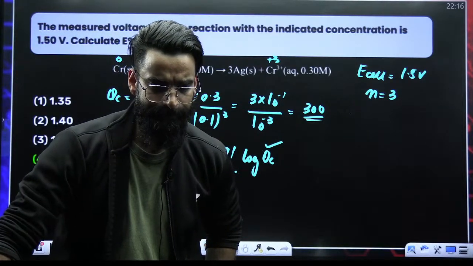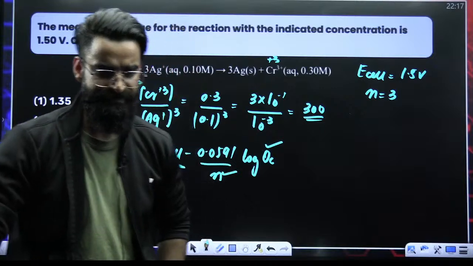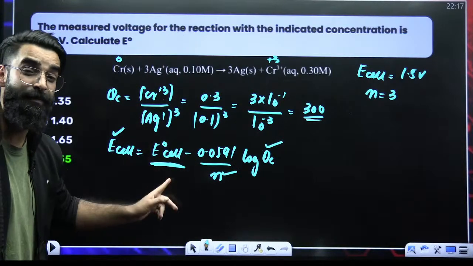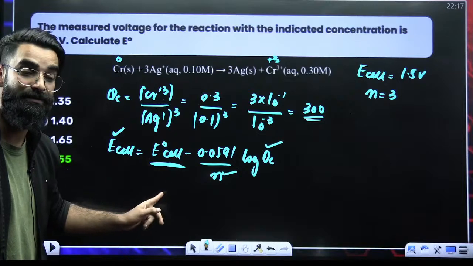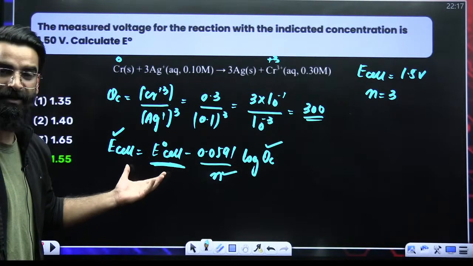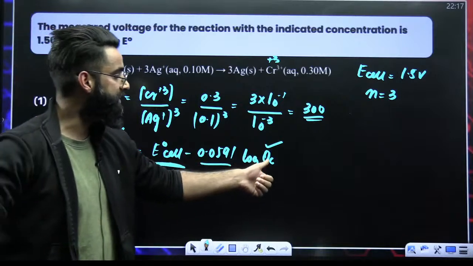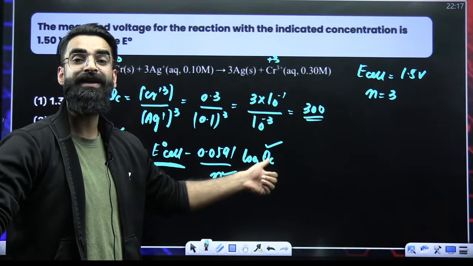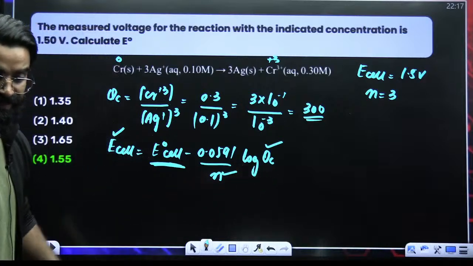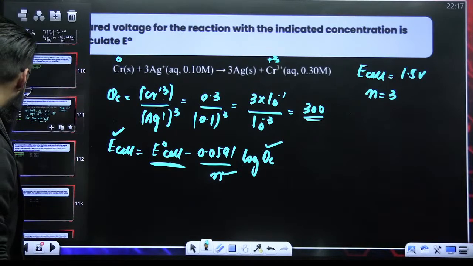Got it, people? So it is now the matter of calculation only. I'm again repeating, the calculation part is going to be easy in the question. It's not difficult. This is QC. QC is 300. 300 means 3 into 10 raised to the power 2. Now you can solve this and easily get the answer. All right, I'm moving on.